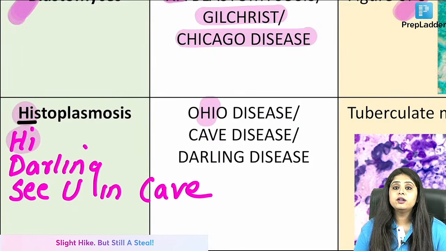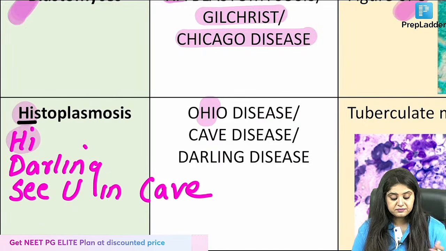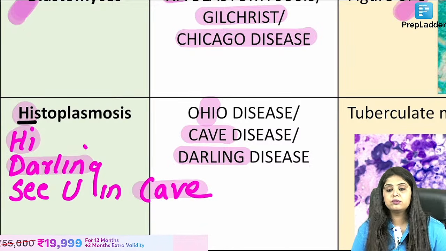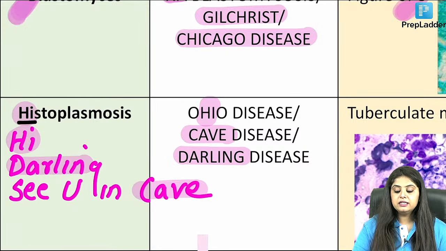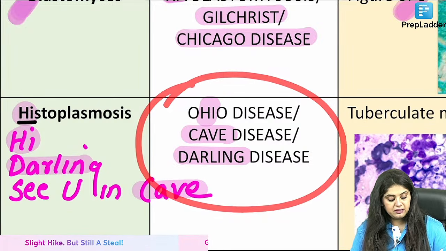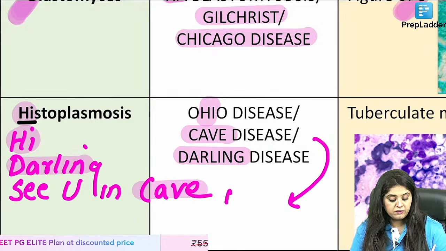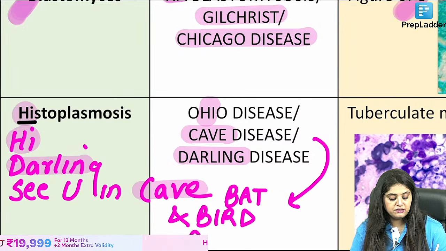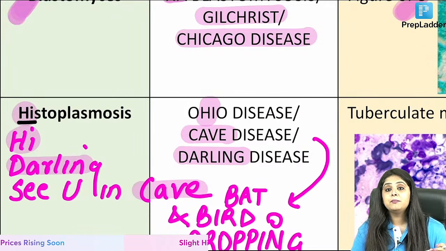Hi will also tell you for Hi, Ohio disease. They will always say the patient is from Ohio in the United States of America. Next, hi darling, it is also known as Darling disease. See you in the cave, it is also known as cave disease. So hi darling, see you in the cave is how you are going to learn this. You might feel this sounds so romantic, but what romance in a cave? Nothing. You will come across bats and birds. So what will the patient be exposed to? That is going to be bat and bird droppings, and that is the question that you are going to get. No romance.